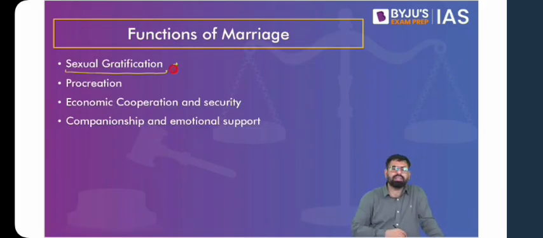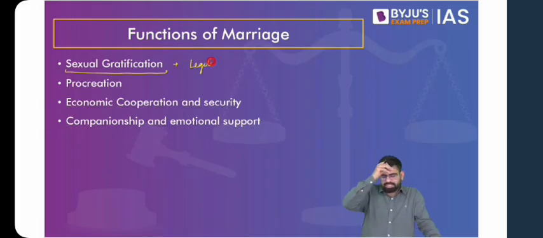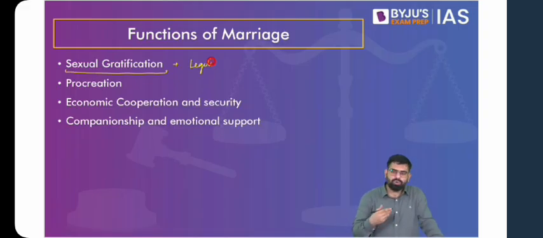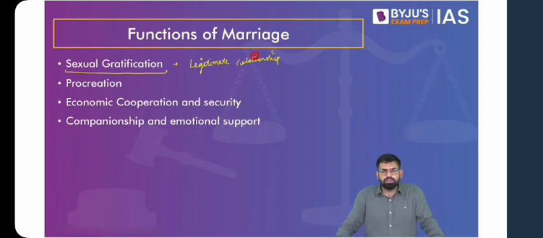Now, if we talk about various functions of marriage, the first one that comes directly from family is that of sexual gratification and legitimizing. Because think of sex as a biological urge, a biological need. And to get into this physical relationship, or to satisfy your biological urge of sex, you have to have a legitimate relationship. Now, you can say that with live-in relationships or other forms of family, which do not generally find social legitimization, the function of sexual gratification is being carried out without getting married as well.